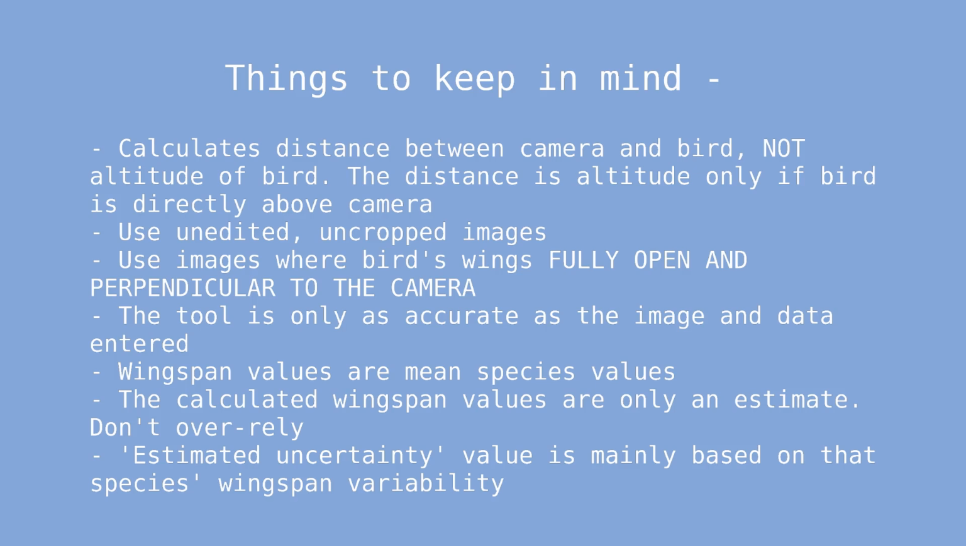Use images taken directly from the camera. Do not use cropped images or images with modified aspect ratios. Use images where the bird has its wings completely open and perpendicular to the camera. This is so that we see the flat, complete wingspan. If the wings are hunched forward, like kites usually do, then the measurement won't work.